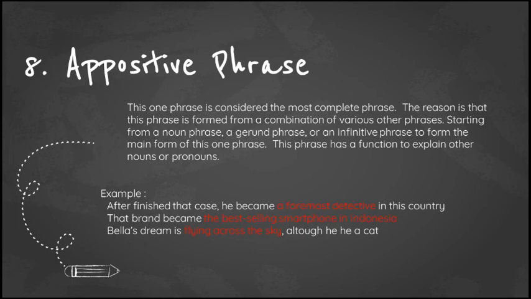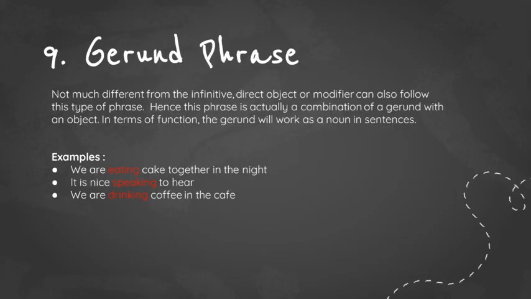The appositive phrase-nya adalah the best-selling smartphone in Indonesia. And the third example is, Bella's dream is flying across the sky, although she is a cat. Di sini appositive phrase-nya adalah flying across the sky.